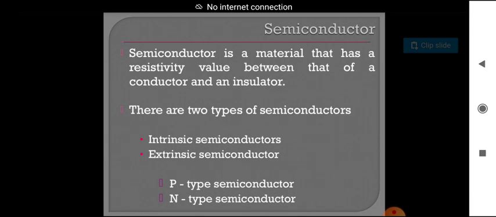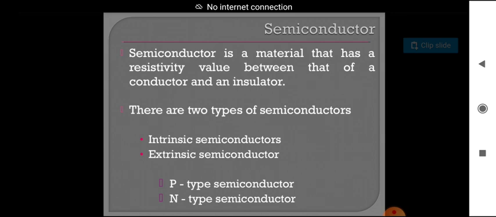The process of adding impurities to the pure semiconductor is called doping. So here we understood that intrinsic are pure semiconductors, and extrinsic are impure semiconductors.